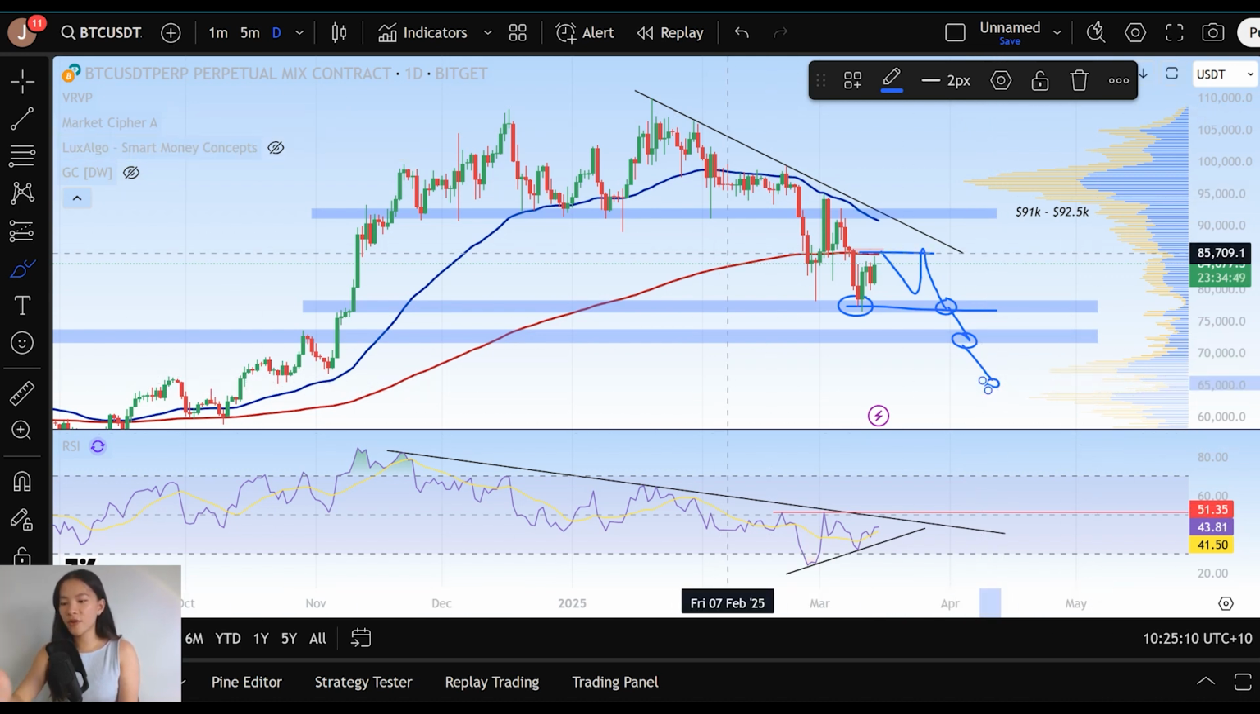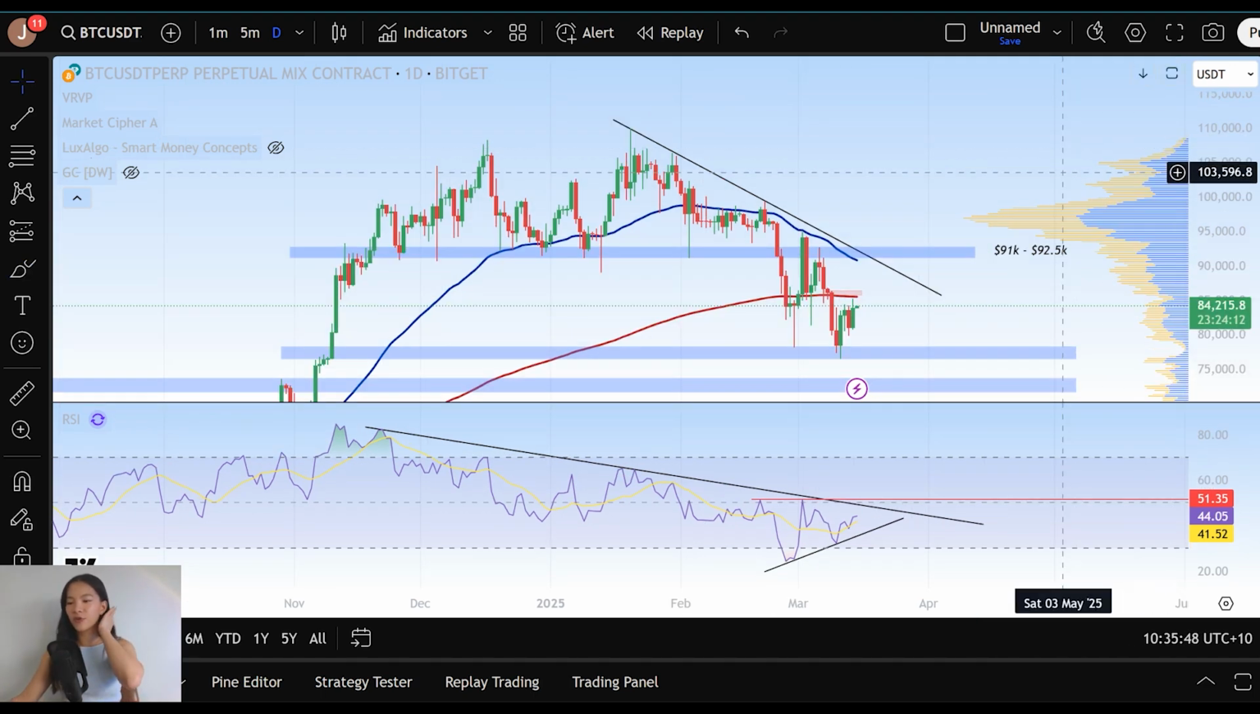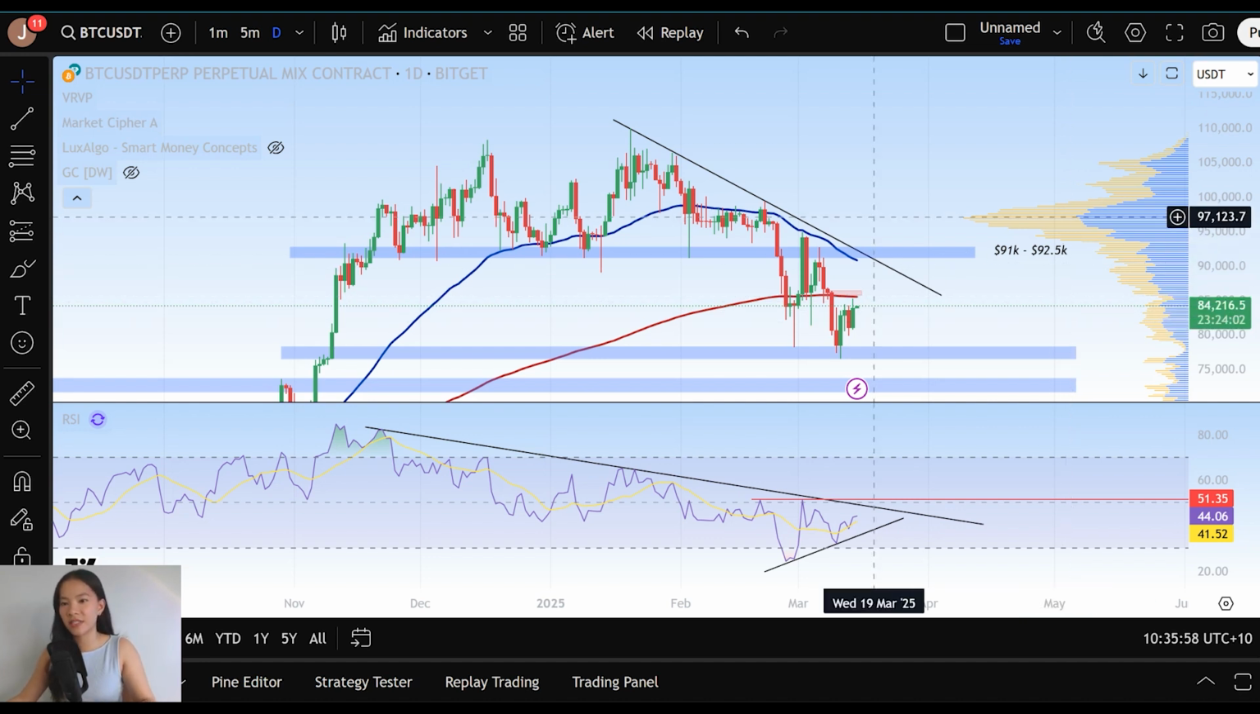So the first thing that we really want to see is the flip of the 200 EMA. Now, if we take a look at where that price is on the daily time frame right now, that 200 EMA currently sits at around $85,500, and that is essentially right now our most crucial level of resistance.